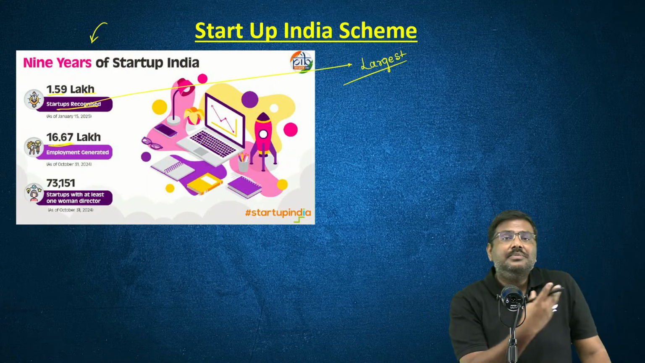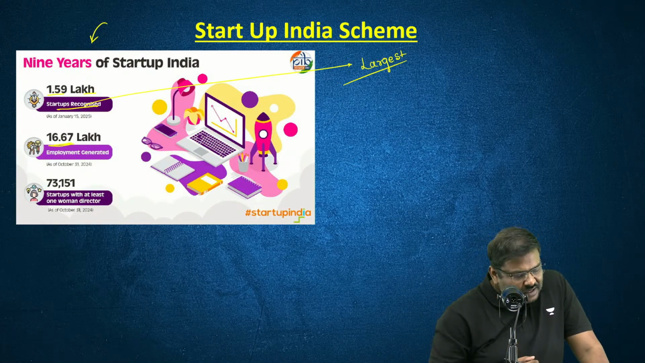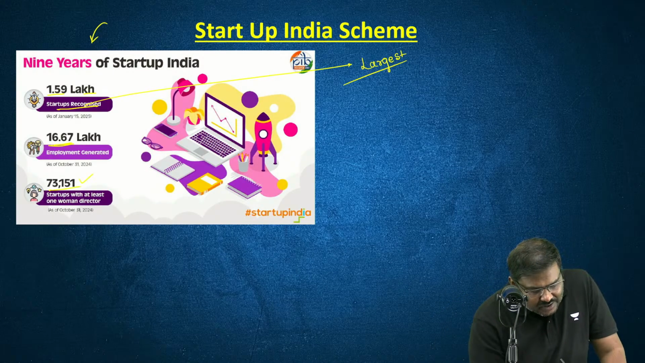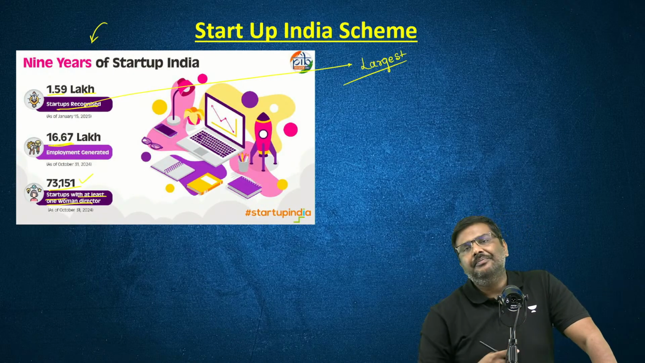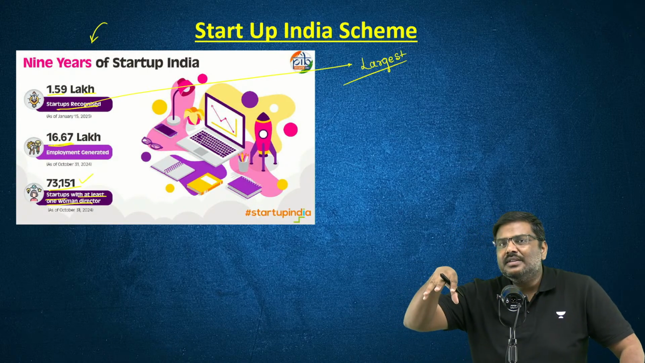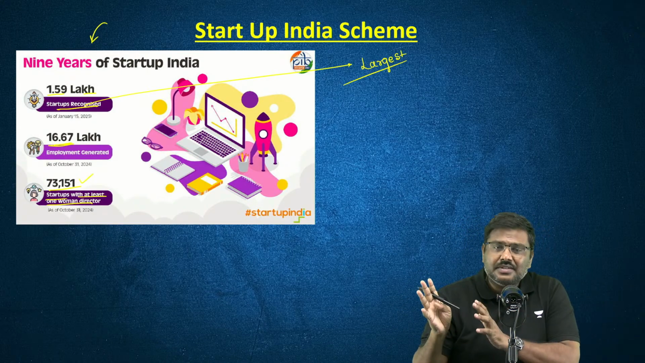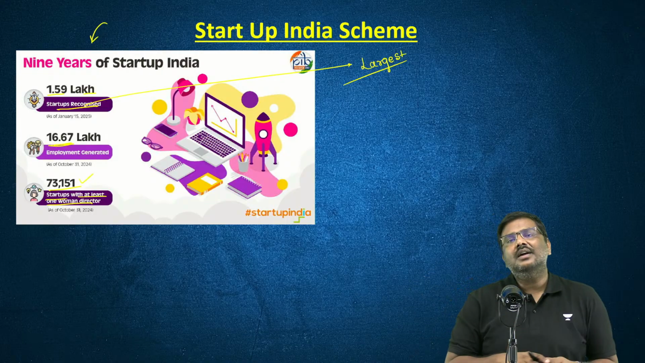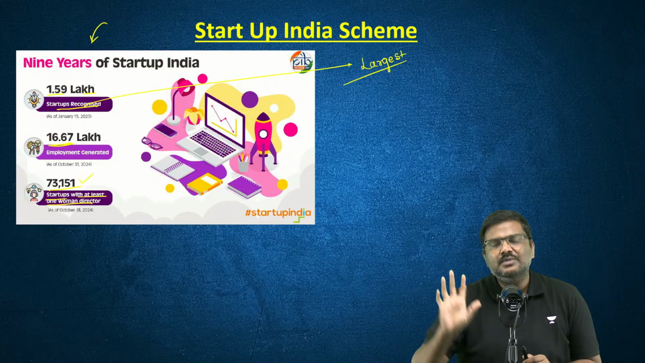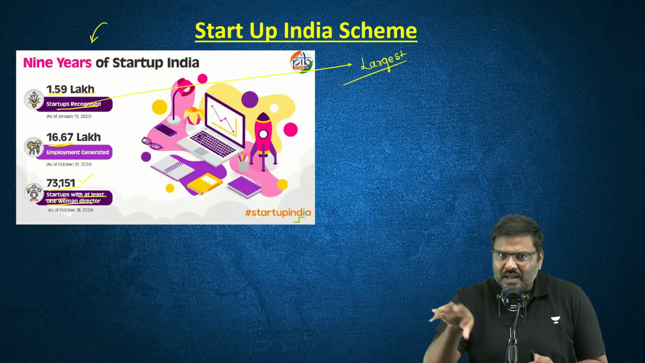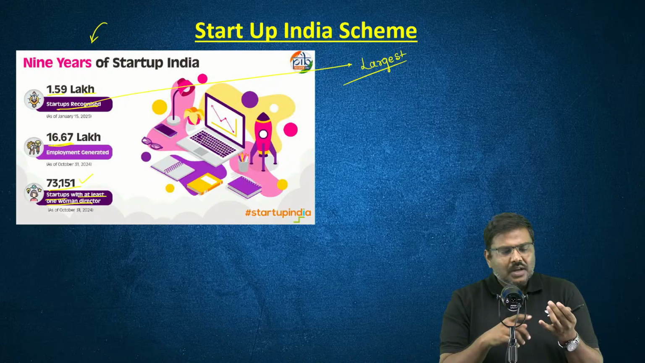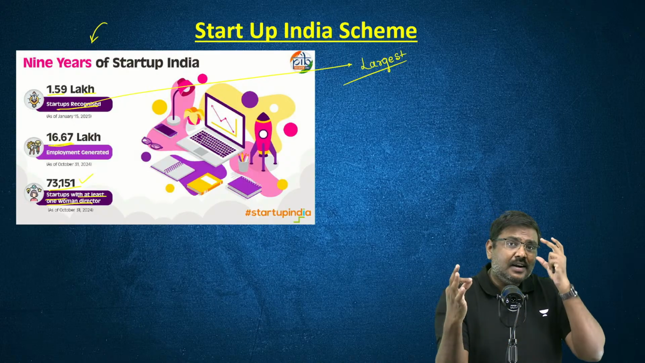16 lakh jobs have been generated by these startups. 73,000 startups have at least one woman director. So because of the Startup India scheme, the government of India says these are the achievements of the Startup India scheme. But having said so, there are certain concerns as well. There are certain issues associated with the Startup India scheme. The issues are: one, a lot of these startups